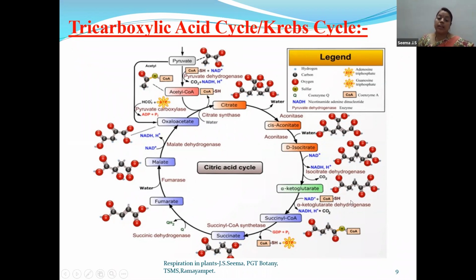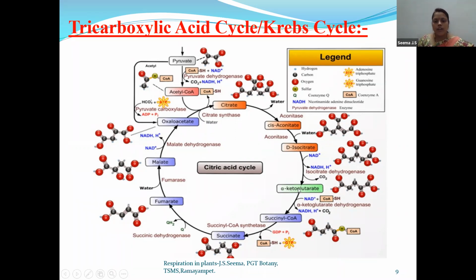That is where glutamic acid is formed. That we will discuss in the next topic, that is amphibolic pathway. So first, let us discuss that citrate, cis-aconitate, isocitrate, oxalosuccinic acid are all 6-carbon compounds. Because of the decarboxylation, the product formed is alpha ketoglutarate. As a result, alpha ketoglutarate is a 5-carbon compound.